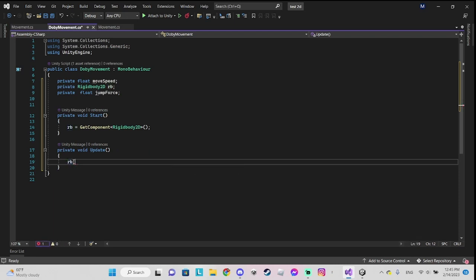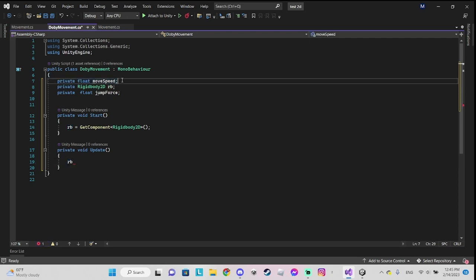Okay, before we begin, we need move speed and move input.